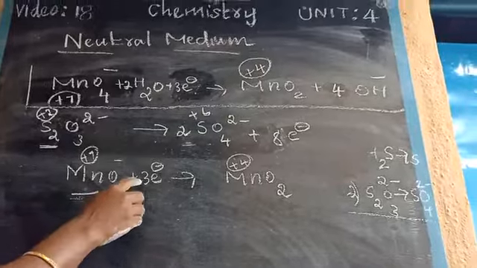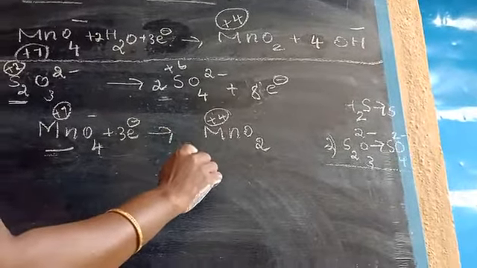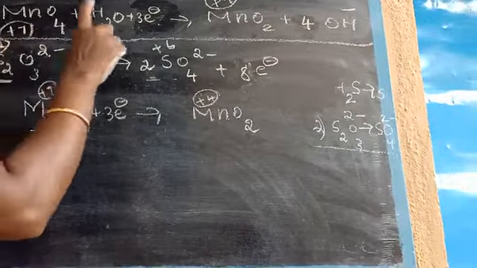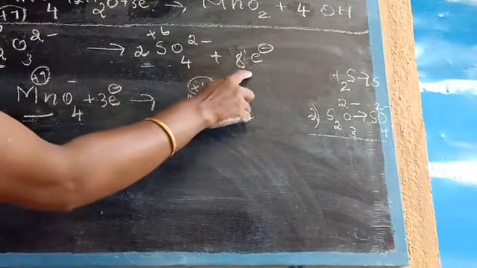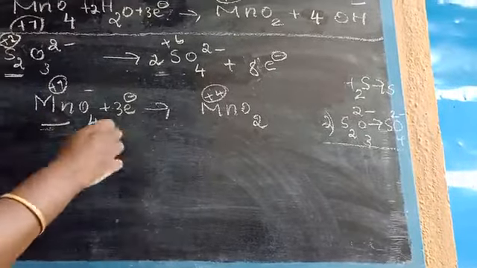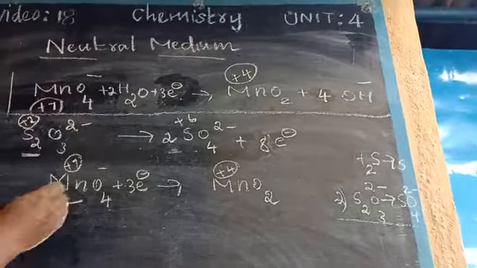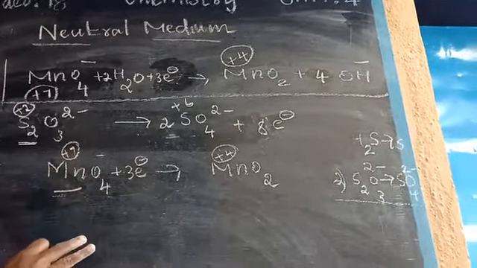Okay children. So now I am writing here plus 7 to plus 4. The number decreases. Here it increases. Plus 2 to plus 6 increases. Here plus 7 to plus 4 decreases. So now writing here, this is a reduction reaction. Okay. So we are saying this is the oxidizing agent.